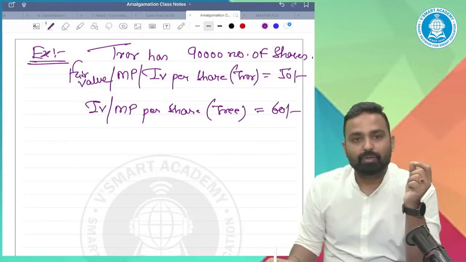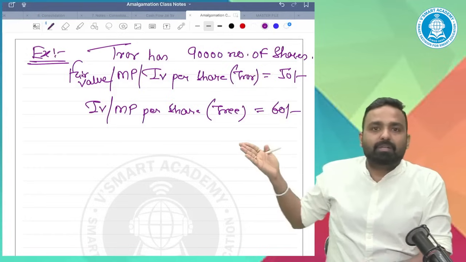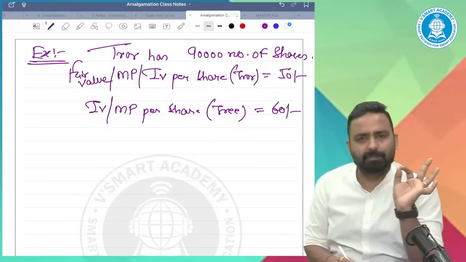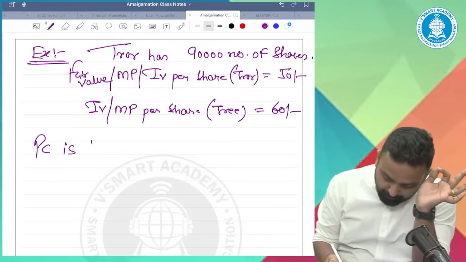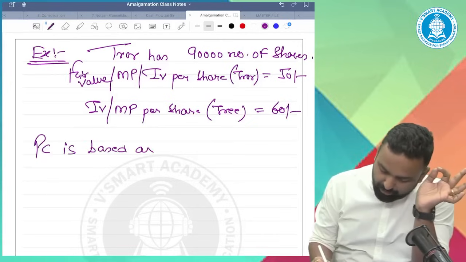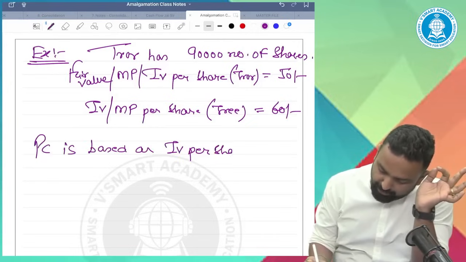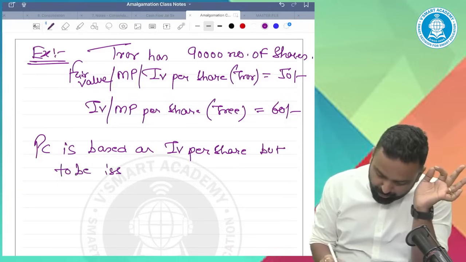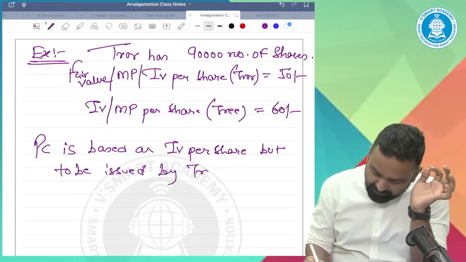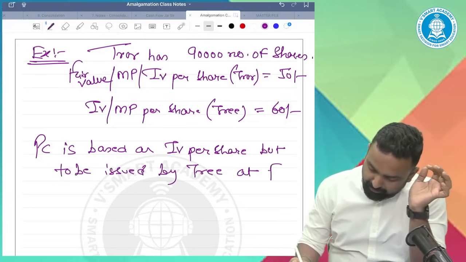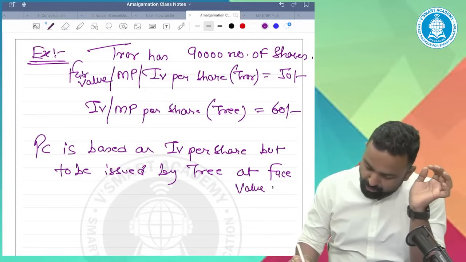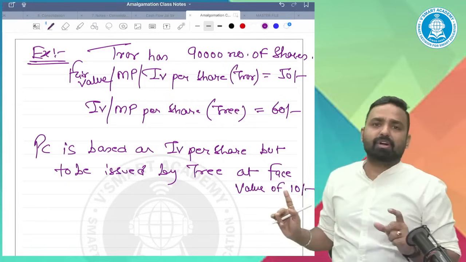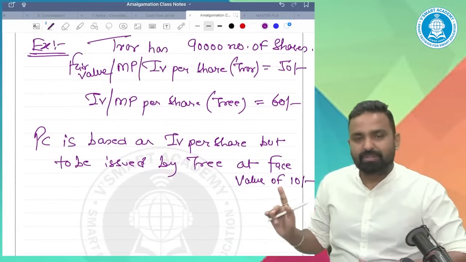₹60. So definitely you will apply the second method, the deemed exchange ratio method. Both the market values are given. Simple. But one extra point is given: PC is based on intrinsic value per share, but shares are to be issued by RE at face value of 10. Only this line is extra.